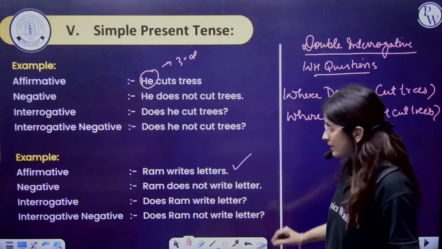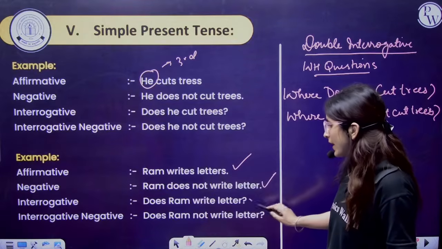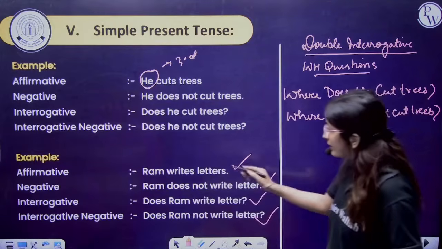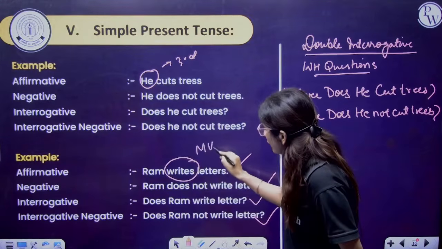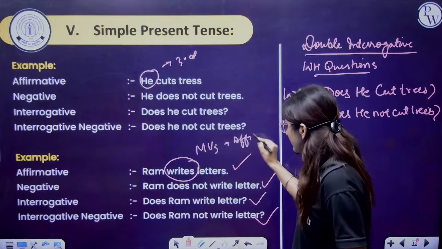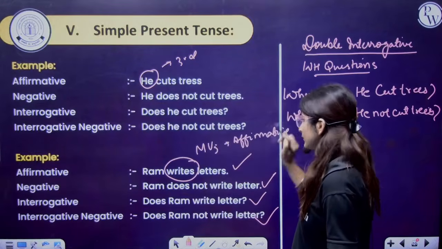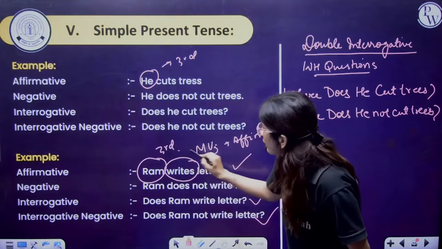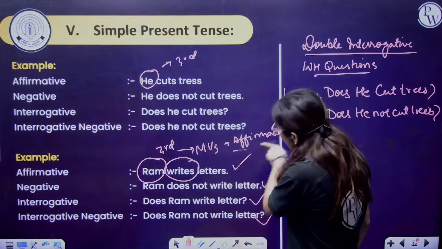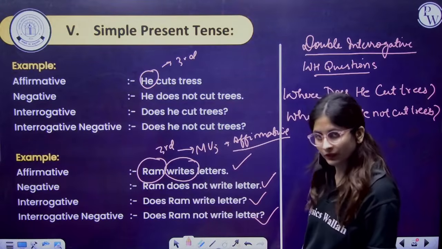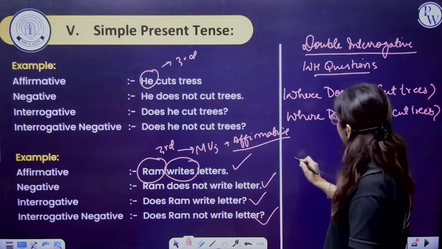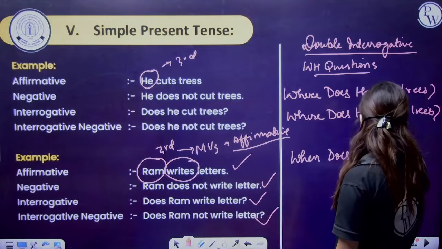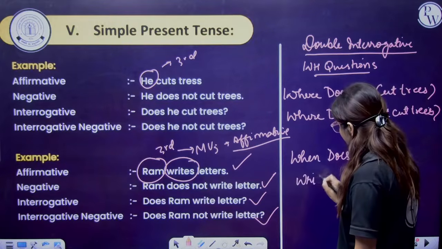Now, another example. Ram writes letter. Ram doesn't write letter. Does Ram not write letter? For example, I'm telling you the main verb fifth form only comes in an affirmative sentence, right? Only in an affirmative sentence. So if with the third person we have to write the main verb fifth form, that will be only in an affirmative sentence. Now, here we can say, for example, when does Ram write letter?